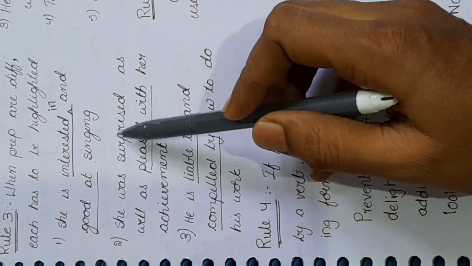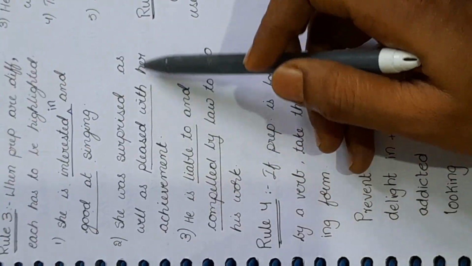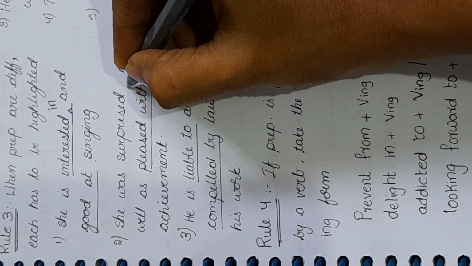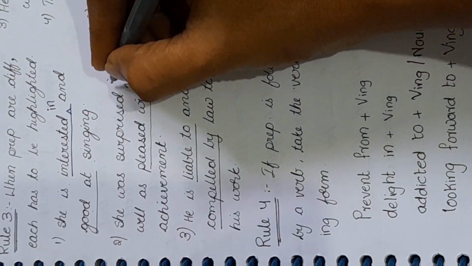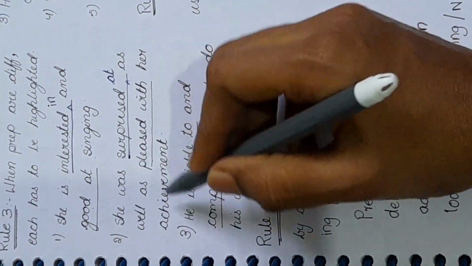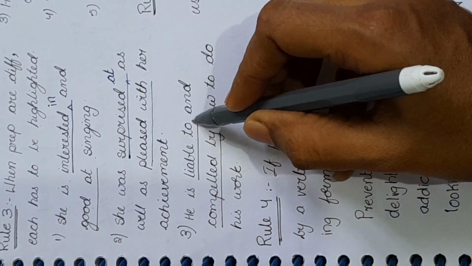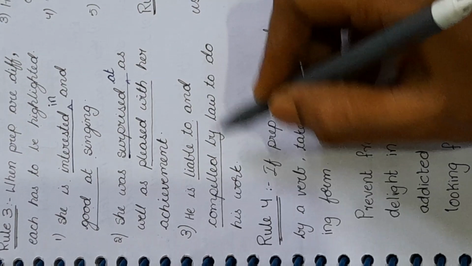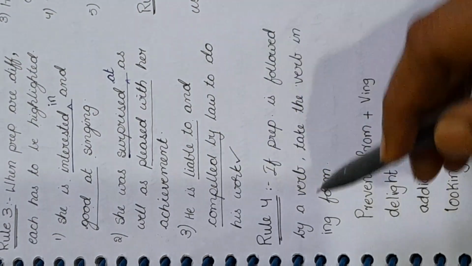Second example: she was surprised as well as pleased with her achievement. Here after the word surprised, the preposition at should be used. She was surprised at as well as pleased with her achievement. He is liable to and compelled by law to do his work. This is correct.